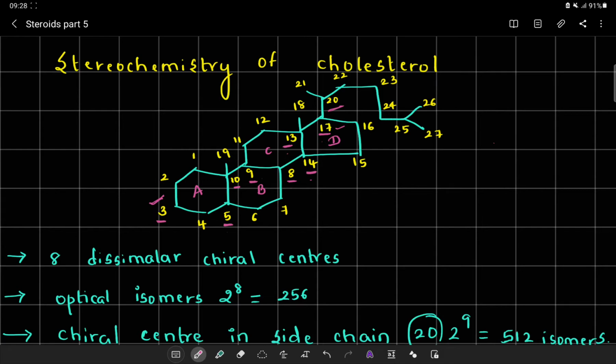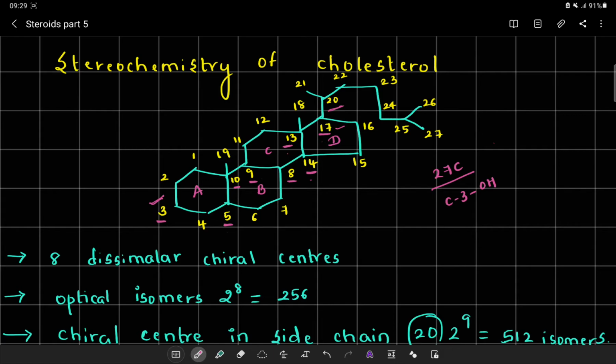On the screen you can observe the structure of cholesterol. We have 27 carbon atoms, and at position number 3, that is C3, there should have been an OH. But for the time being we are just going to consider the skeletal structure of cholesterol.